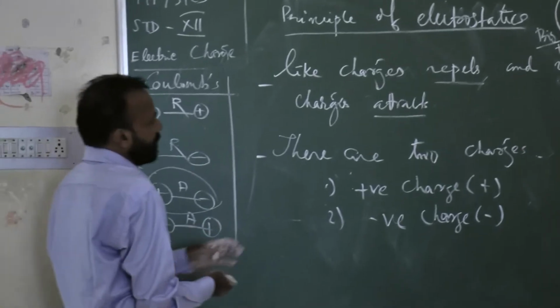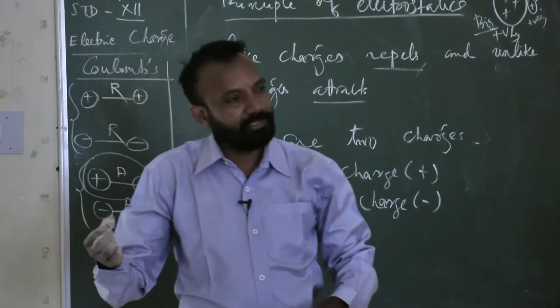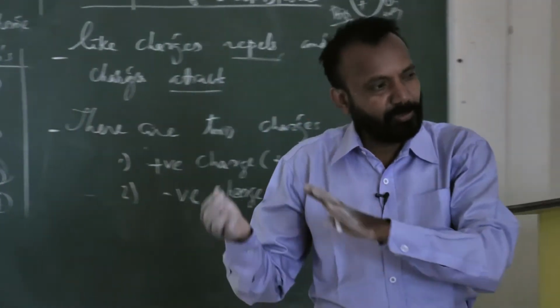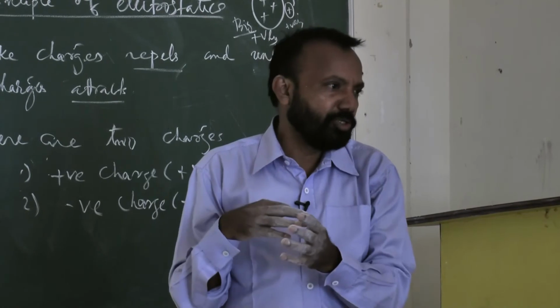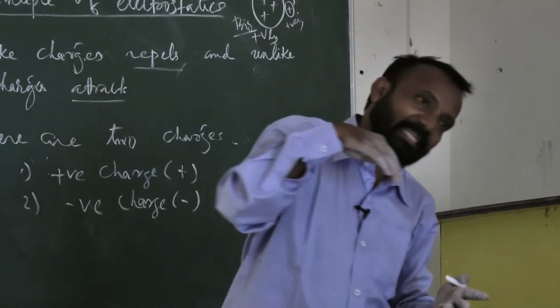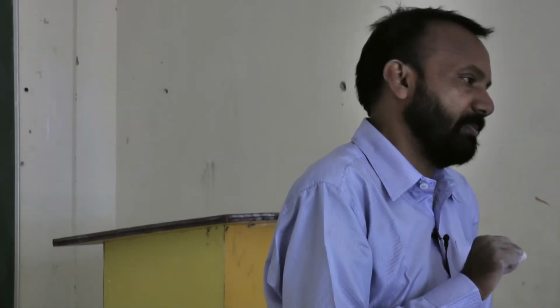But if there is a big positive charge region and a smallest positive charge region, what happened? The smallest charge region, due to induction process, gets induced due to the bigger region and gets inclined toward that, and it looks like attraction. It may not attract directly, but it looks like attraction, and we can answer like this: yes, like charges also attract, but in case of induction process.